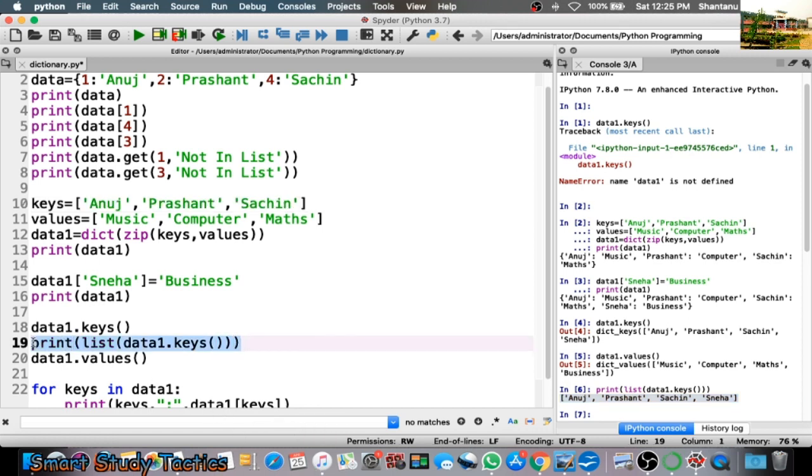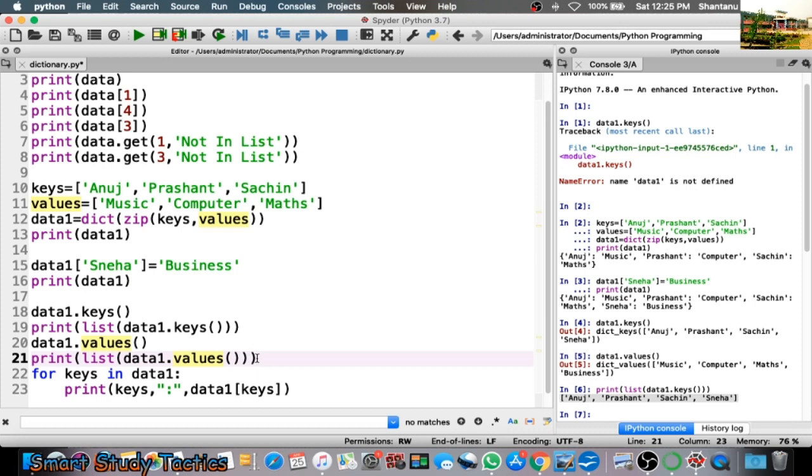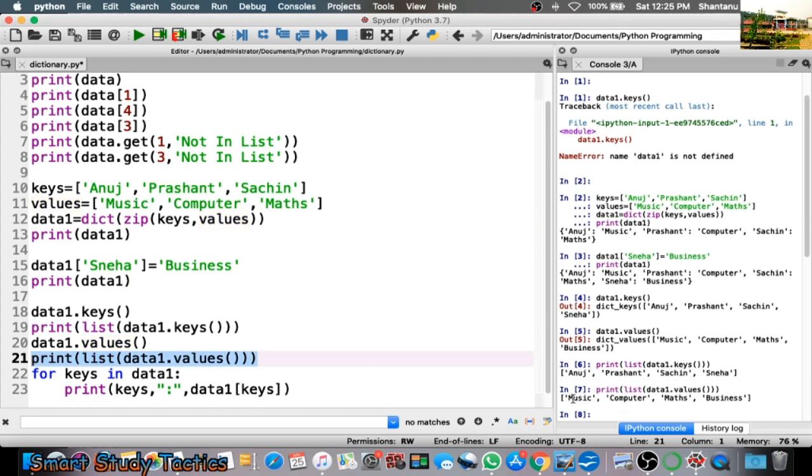So similarly, you can use it for the values. I am going to use it for values. Okay, we can use it for the values. So now I am going to run this one. Now you can see music, computer, maths and business, Anuj, Prashant, Sachin, Sneha. So like that we can use this one.